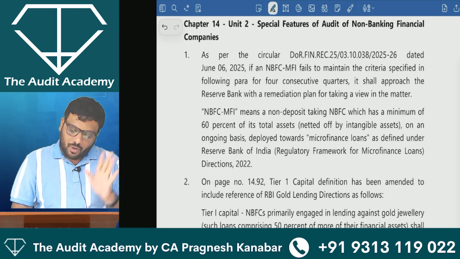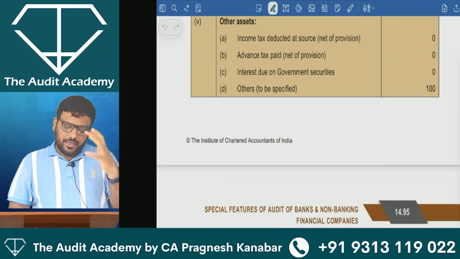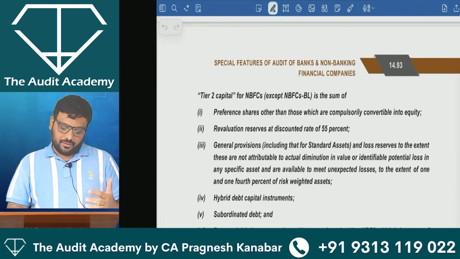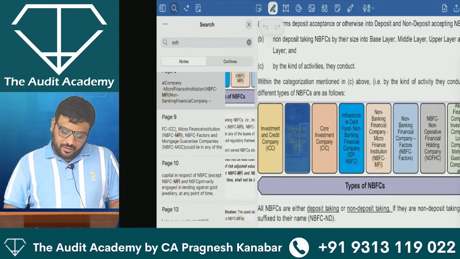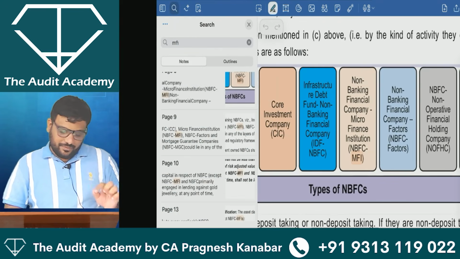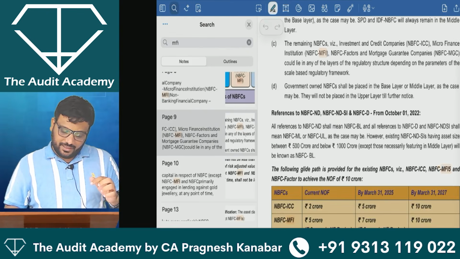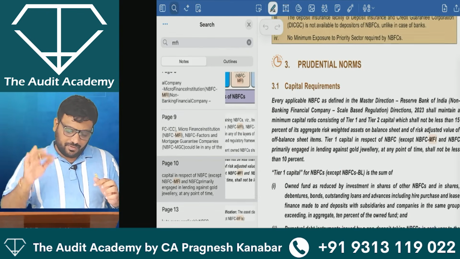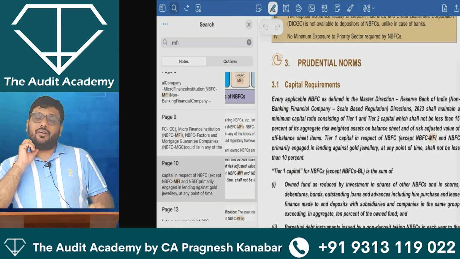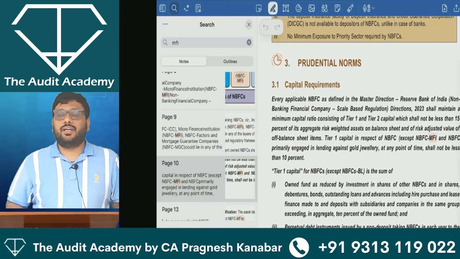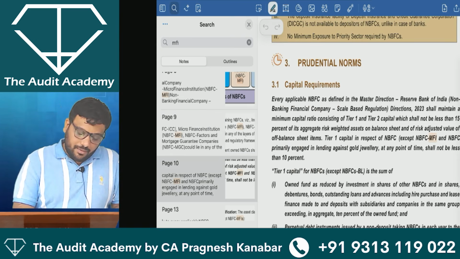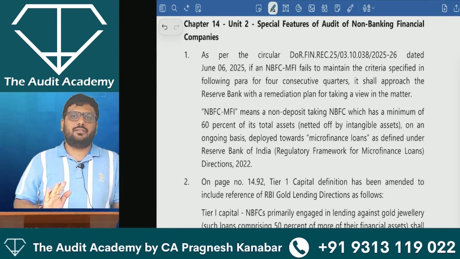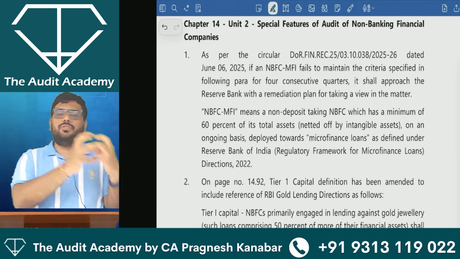When we look into the NBFC chapter, in between they keep on writing something about NBFC-MFI, microfinance. However, they did not give a proper definition of it. Sir, what will be the impact of this amendment?